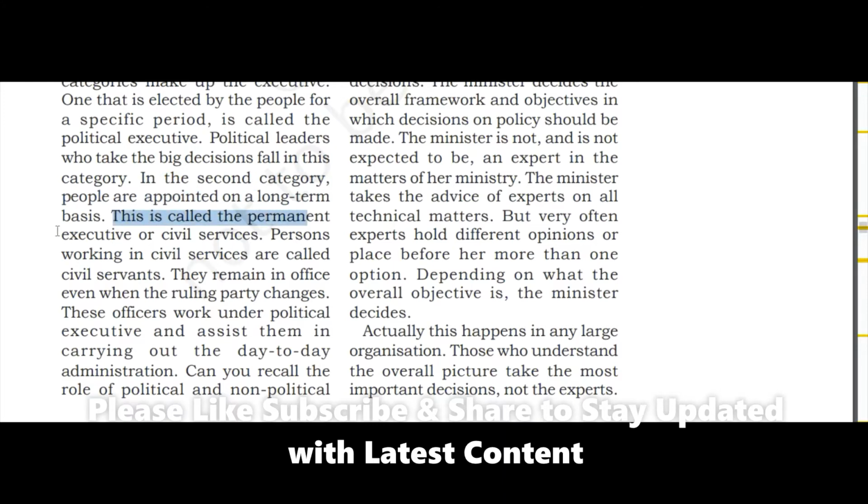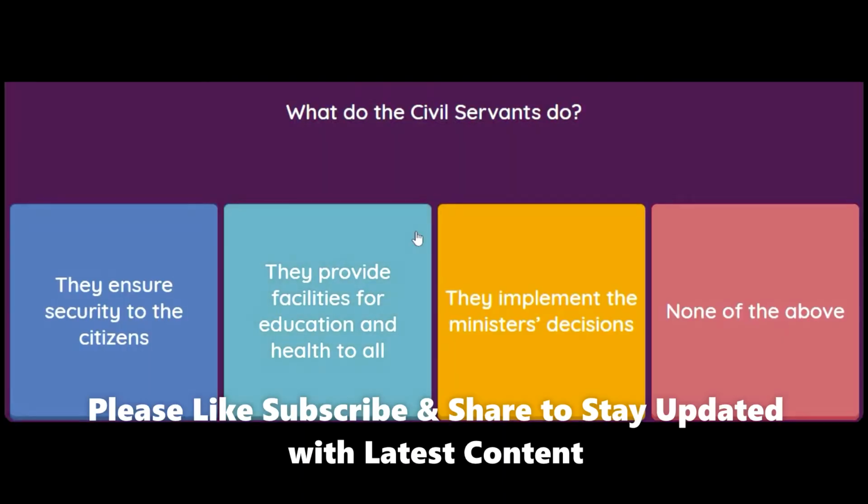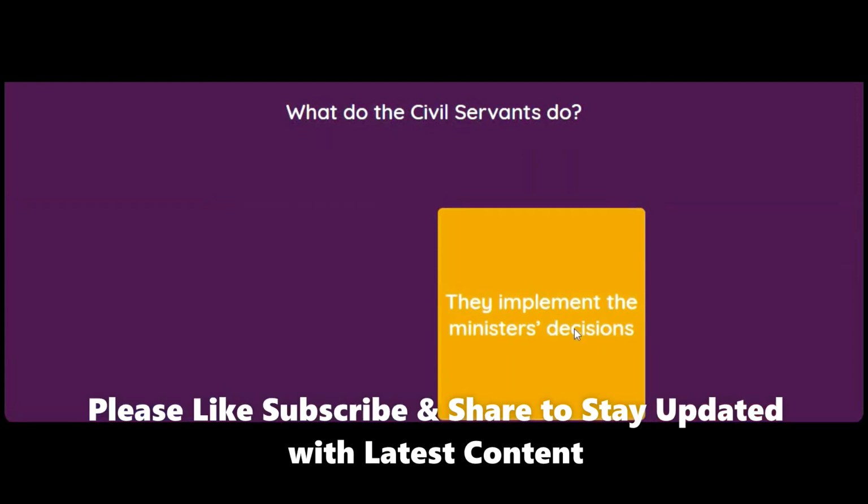This is called the permanent executive or civil services. Persons working in civil services are called civil servants. They remain in office even when the ruling party changes. These officers work under the political executive and assist them in carrying out day-to-day administration. So the answer for this, students, is they implement the minister's decisions.